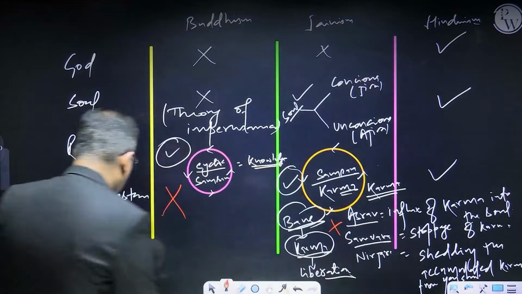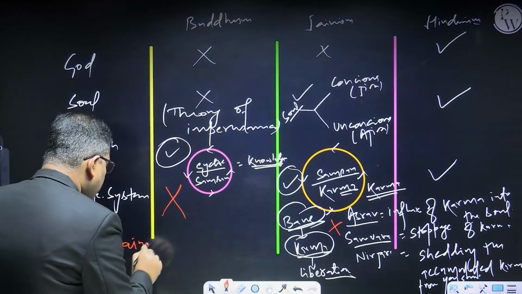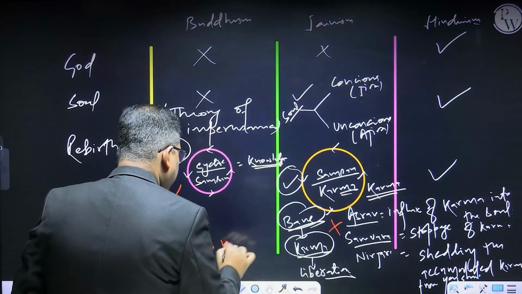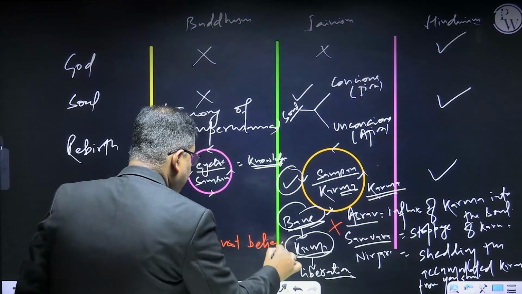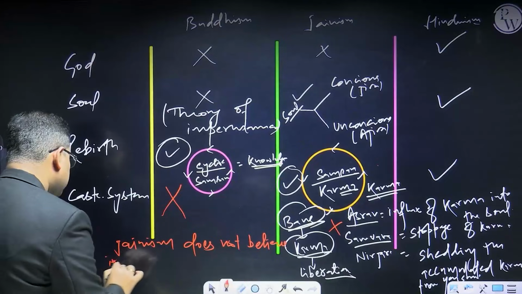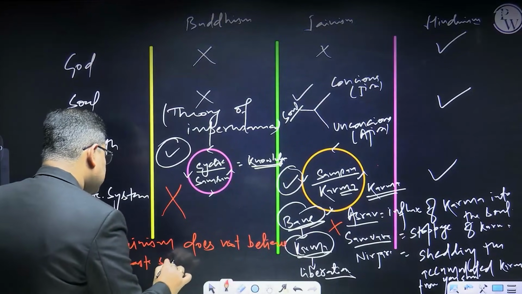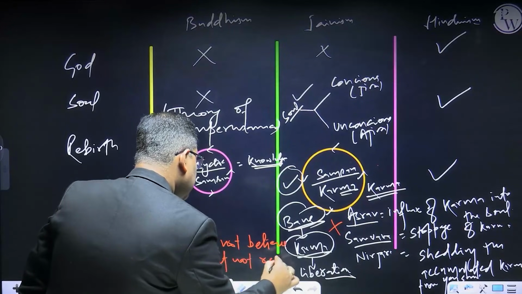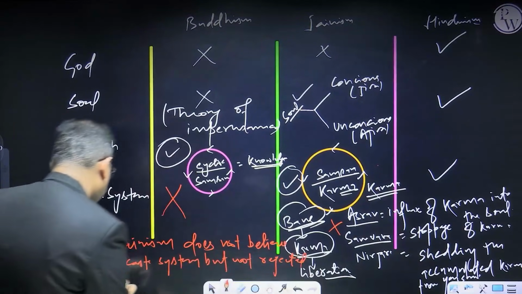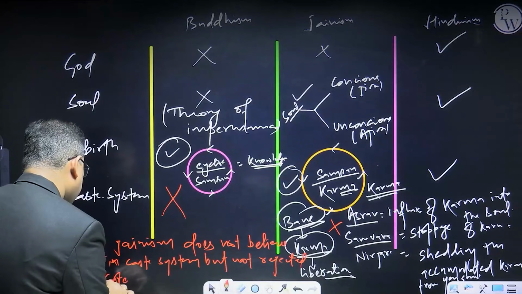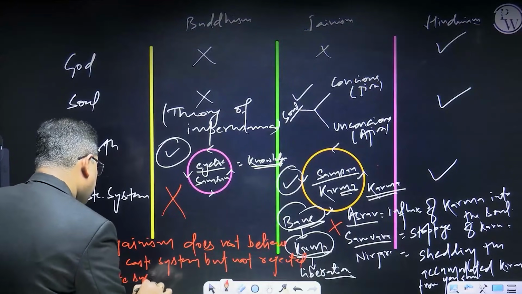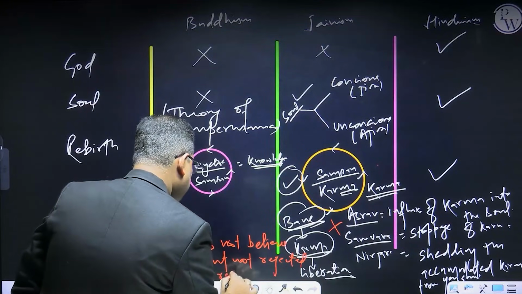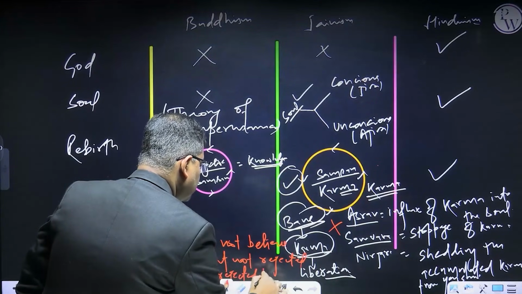So Jainism, I'm going to write here, Jainism does not believe in the caste system, but not as strongly rejected as it is rejected by Buddhism.